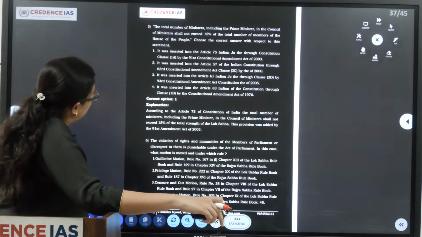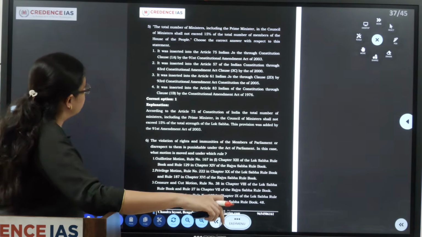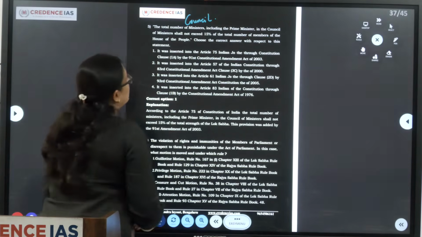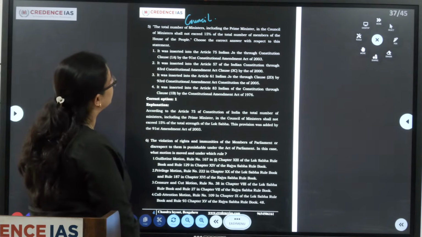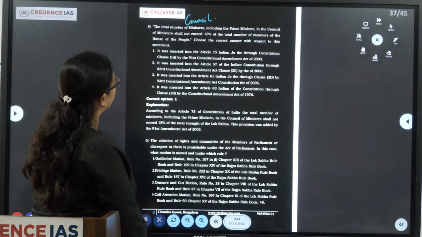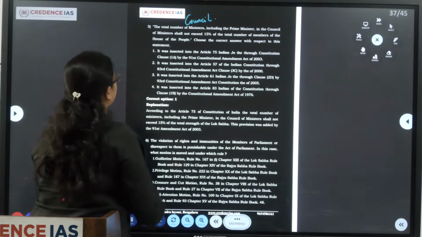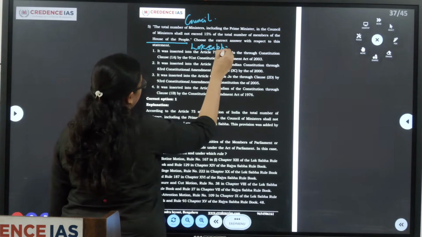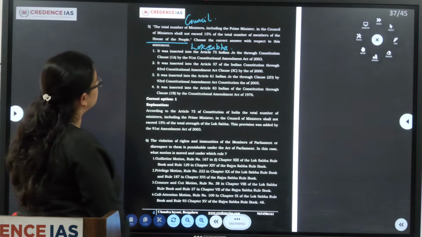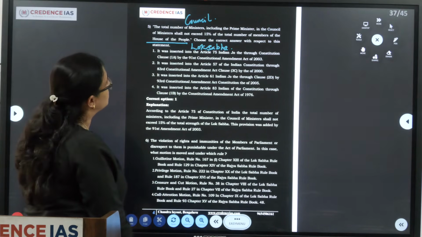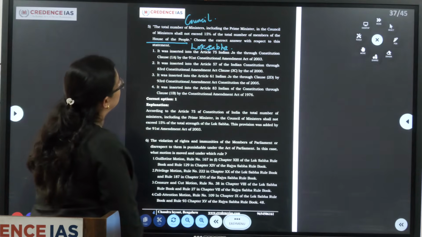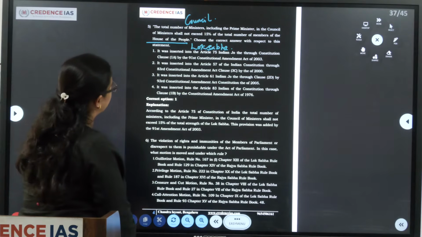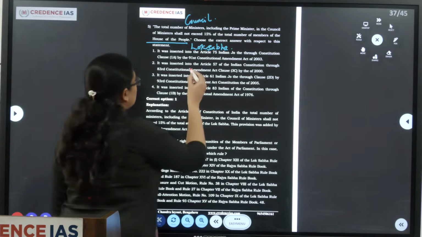Next, the total number of ministers, including the Prime Minister, here ministers in the sense of Council of Ministers, shall not exceed 15% of the total number of members of the House of the People. House of the People means Lok Sabha. Choose the correct answer with respect to this statement. It was inserted into Article 75 through Clause 1A by the 91st Constitutional Amendment Act of 2003.